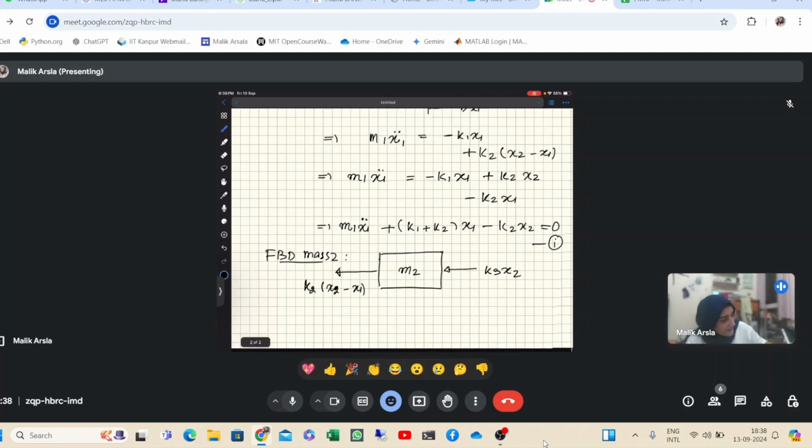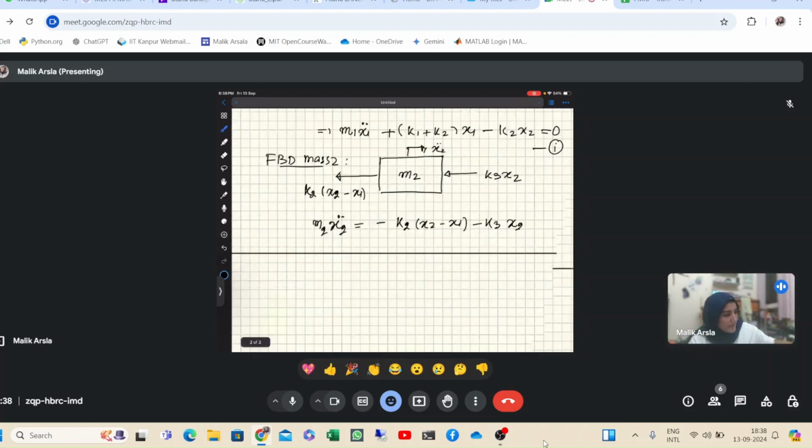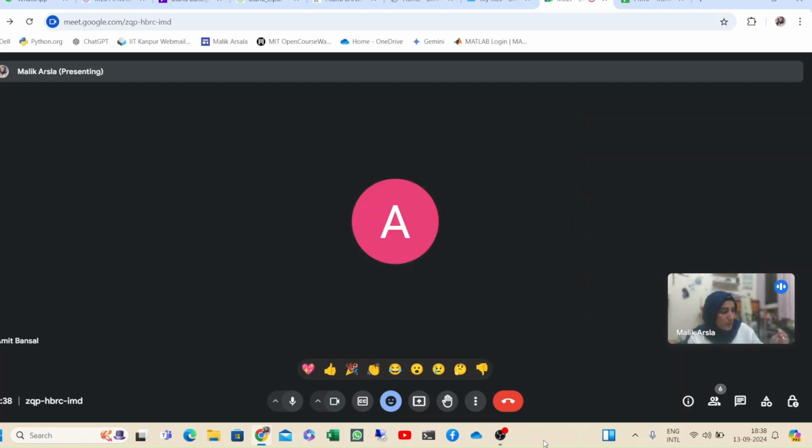So here we can write it as, again we have assumed that acceleration is in this direction. So we will write m2 x2 double dot is equal to, both the forces are in opposite direction to this, so we will write it as minus k2 into x2 minus x1 and minus k3 x2. Okay, any problem till now? I think that this is pretty simple. Yes, ma'am. This is the same procedure you must have been doing, right?